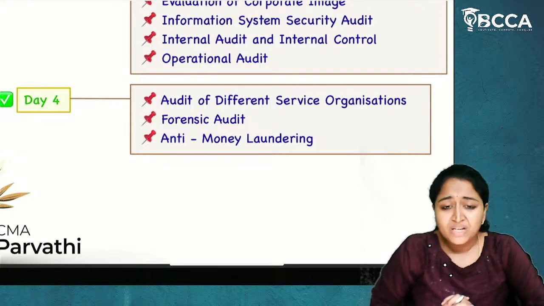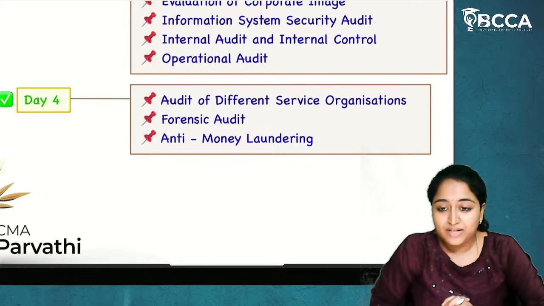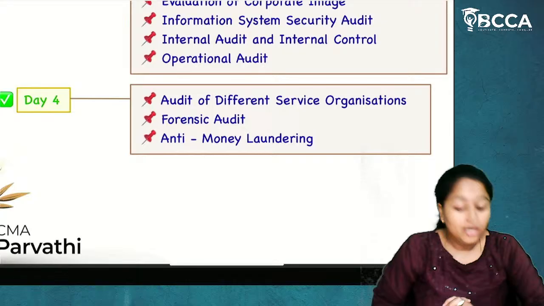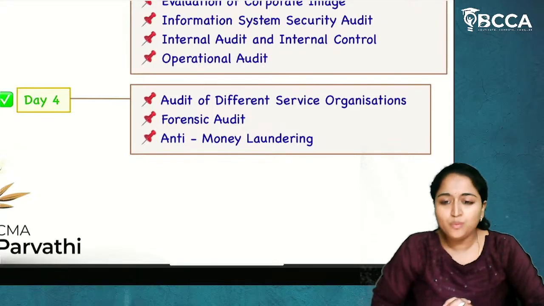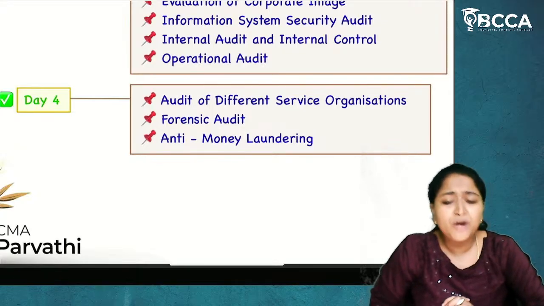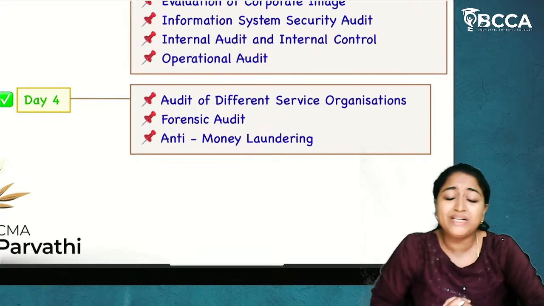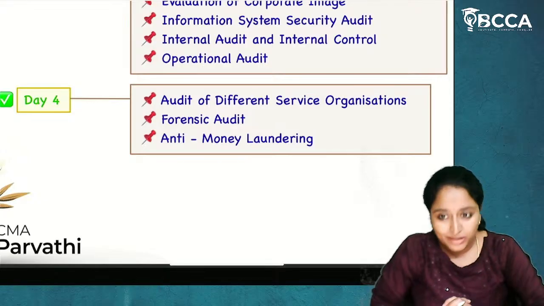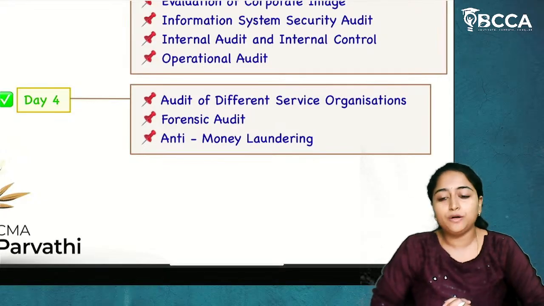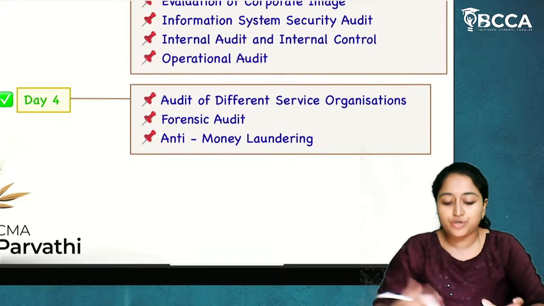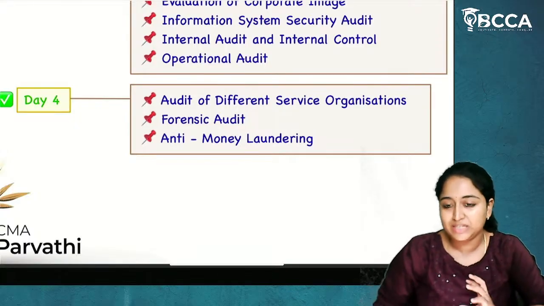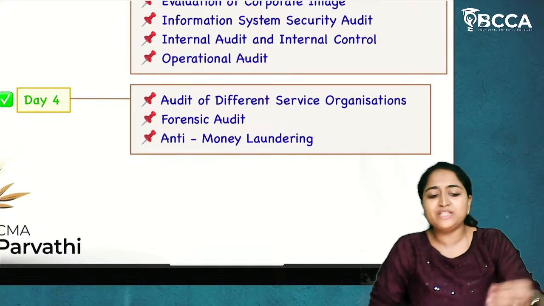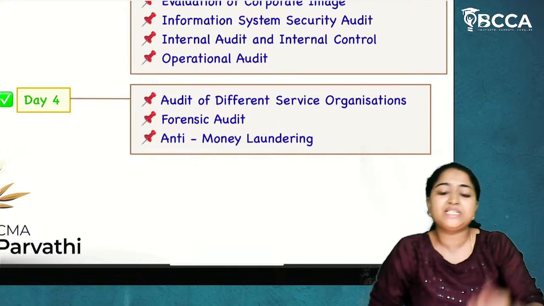Now this audit of different service organizations is very important from the examination point of view. Many students of CMA Final think, okay, this is about different service organizations, we have already come across this in CMA Inter. In CMA Inter, you already have an audit portion. In that, you have come across audit of educational institutions, audit of hotels, audit of hospitals. Regarding this, we have already come across. Okay, we'll remember the common points, 5 to 6, and attempt that in the examination and we'll get 7